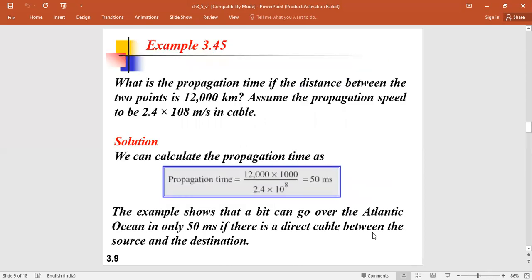Here is one problem. What is the propagation time if the distance between the two points is 12,000 kilometers and the propagation speed is 2.4 × 10^8 meters per second? Propagation time equals 12,000 kilometers divided by the propagation speed, which directly comes to 50 ms. The example shows that a bit can go over the link in 50 ms if there is a direct link between source and destination.